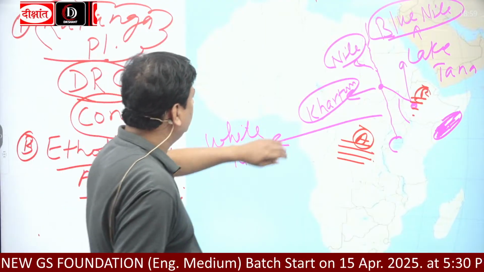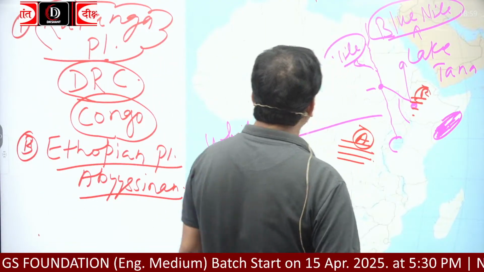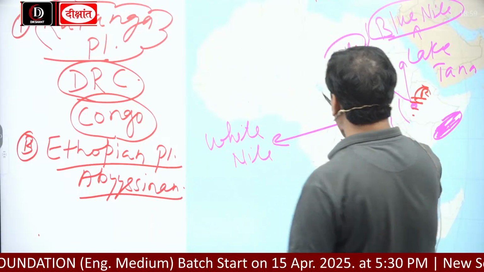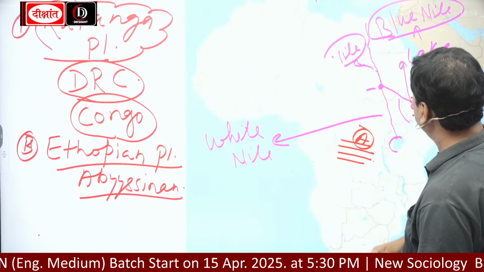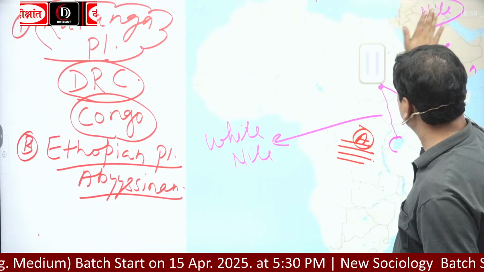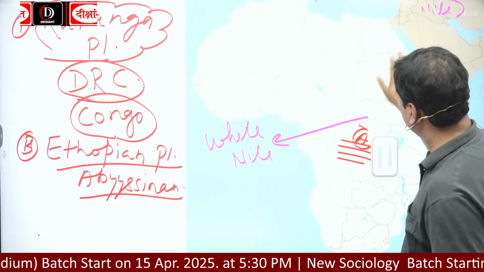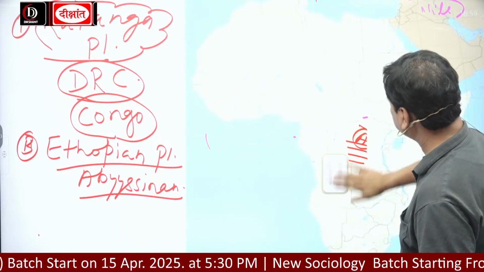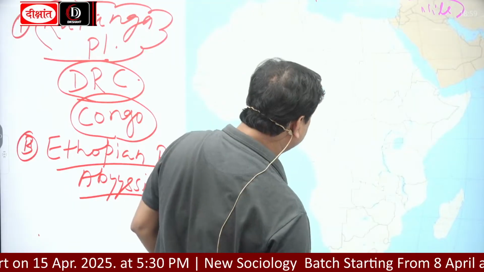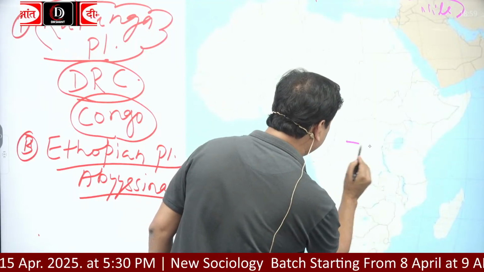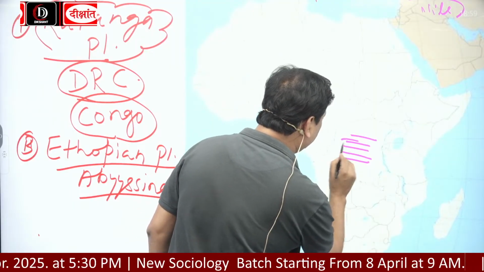Now, so this is Niger. Which plateaus have we discussed? Katanga Plateau.